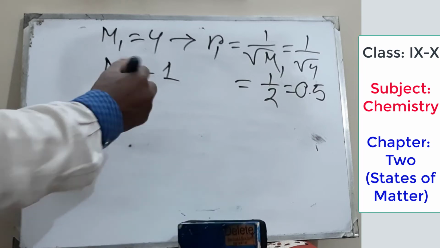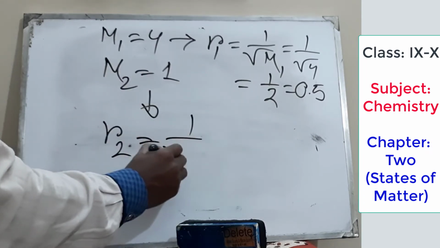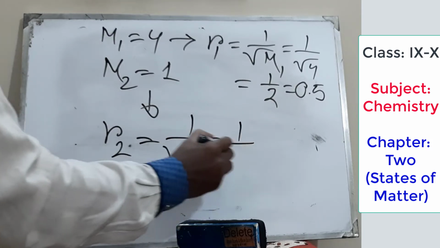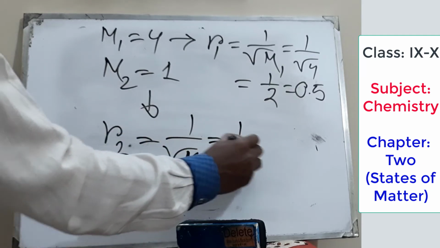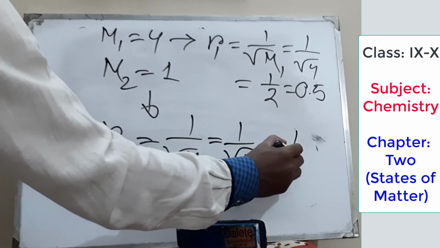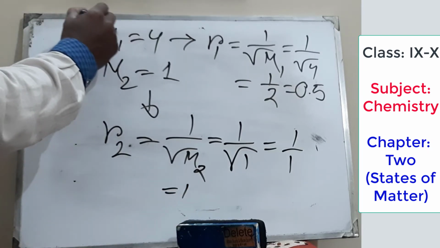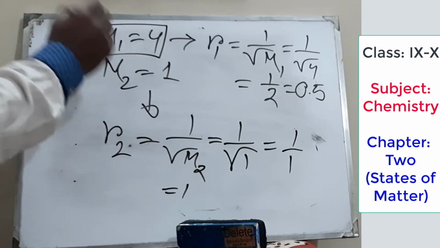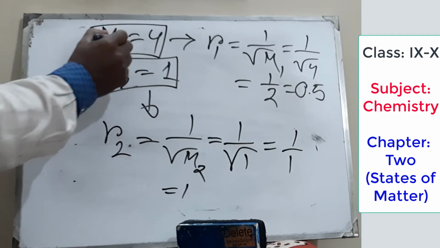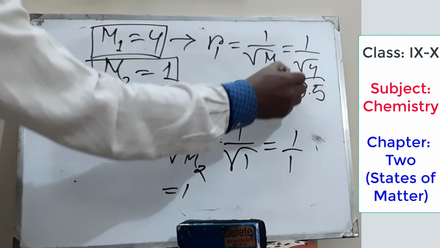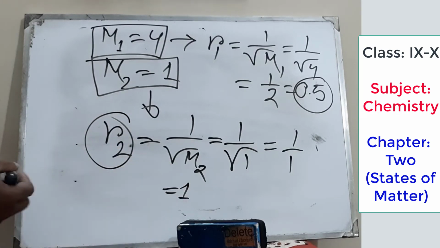And for the other one, consider R2 equal to 1 by root over m2, which is 1 by root over 1, that means 1 by 1 equal to 1. Look, here m1 equal to 4 and m2 equal to 1. So for the first gas, we have got rate 0.5, and for the second gas, we have got 1.